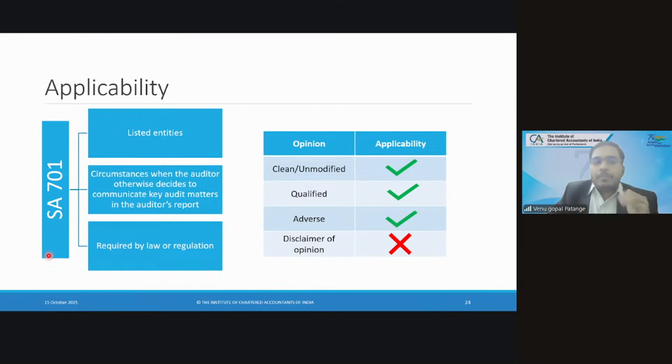Applicability is clear, everyone? Any doubts with respect to applicability? SA 701 Key Audit Matters is not a separate opinion. It goes with one of the opinions. However, it cannot go with a disclaimer of opinion. It can go with a clean report, it can go with a qualified report, it can go with an adverse report, but it cannot go with a disclaimer of opinion.